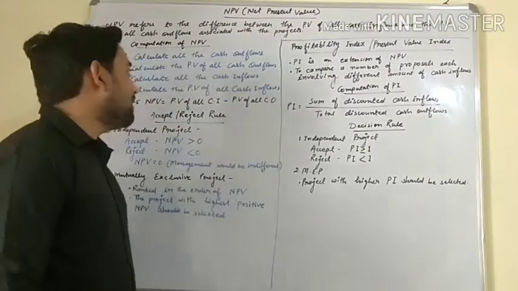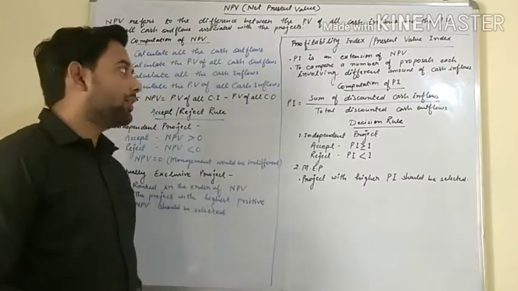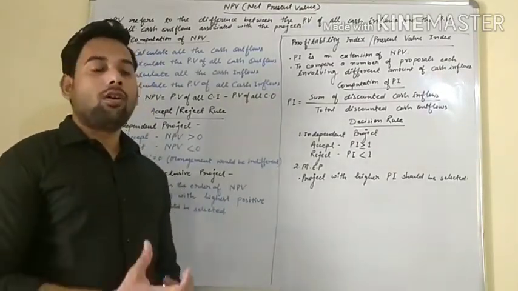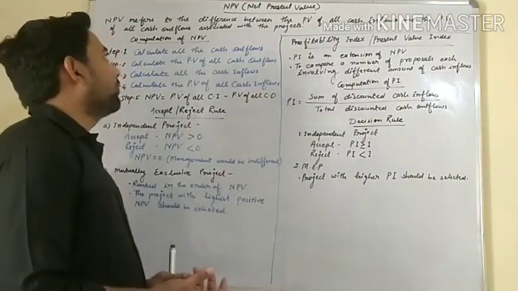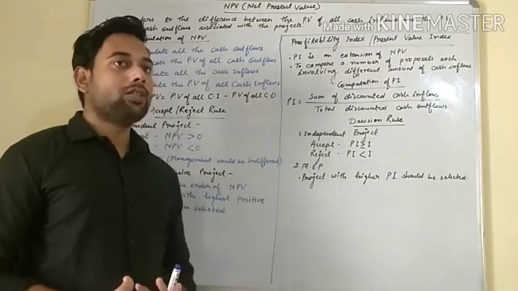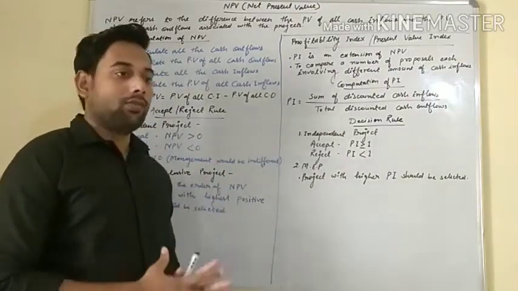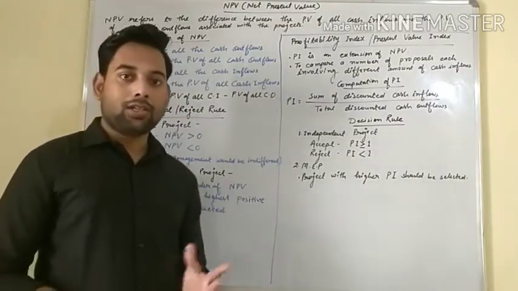Let's see the merits and demerits of NPV. The first merit of NPV is that it considers the cash inflows of entire project. Suppose the life of project is 5 years, it considers the cash inflows of all 5 years. That is the first merit. And the second is it considers the time value of money. So there are two merits.